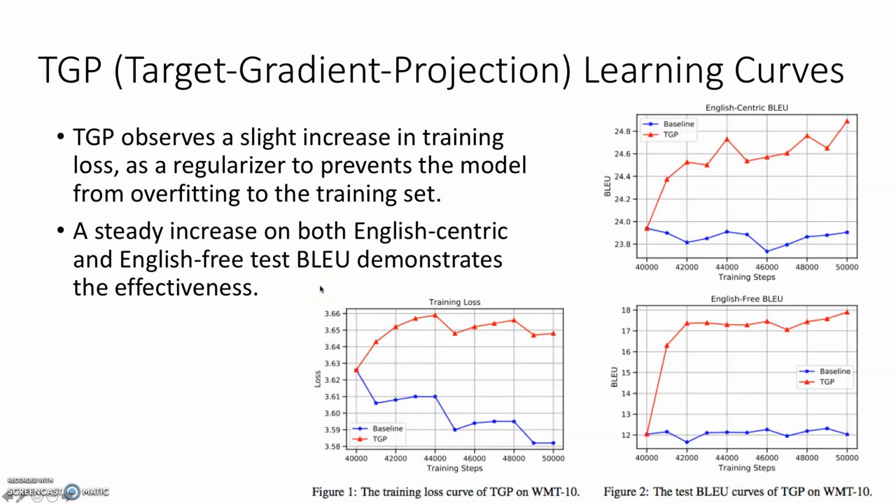We hypothesize that this is acting as a regularizer to prevent the model from overfitting to the training set. And on the other hand, for both English-free and English-centric BLEU, we see a significant increase on both. So this definitely demonstrates the effectiveness of our TGP method.